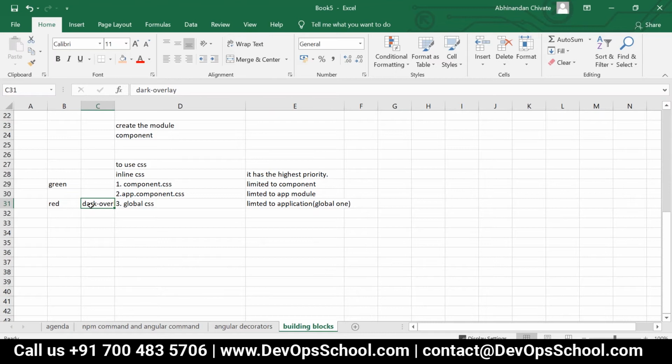Okay, whatever is there in global will be applicable. If nothing is available at the component level, it will look into the global. If it is not in the global, it will throw an error. Got it, sir. Thank you. Yeah, now you understood the priority. Priority in the sense, if a repeated declaration is there, then it will follow these priorities. Clear? Got it.